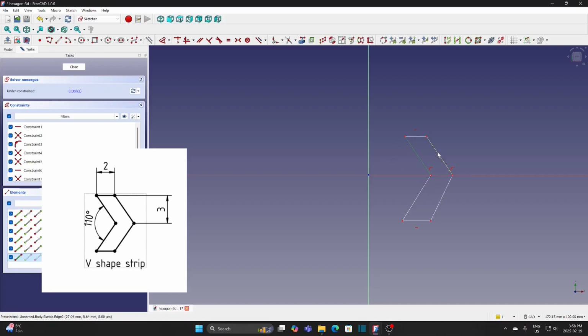Select these lines and apply parallel. Same for these two lines. Select these 2 points and the x-axis and apply symmetric.